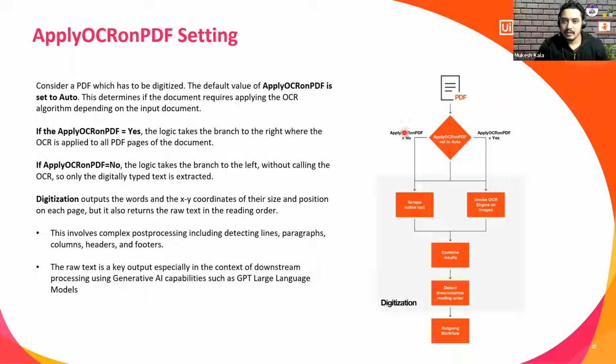Now, whenever you are doing the digitization, you have a setting called Apply OCR, on or off. If that setting is set to no, it will scrape the native text, which means just like using a Read PDF Text activity. People coming from the UiPath background would have seen that to read a PDF, I have Read PDF Text and Read PDF with OCR. So if I set this to no, it will scrape the text. But if I set this setting to yes, it will invoke the OCR engine. Both of these settings combine the result, detect the columns, and all of this is happening in the digitization, and that goes to the outgoing workflow.